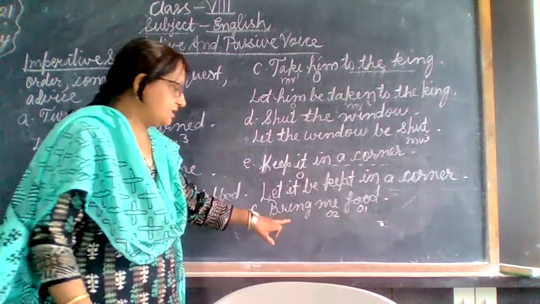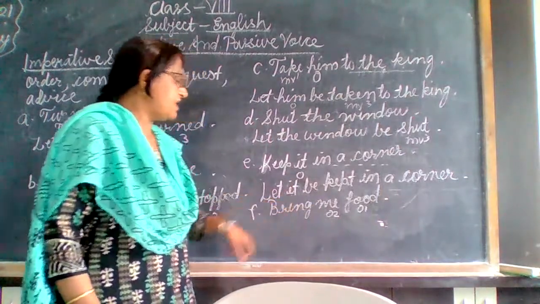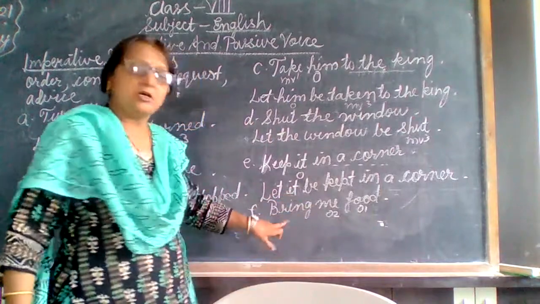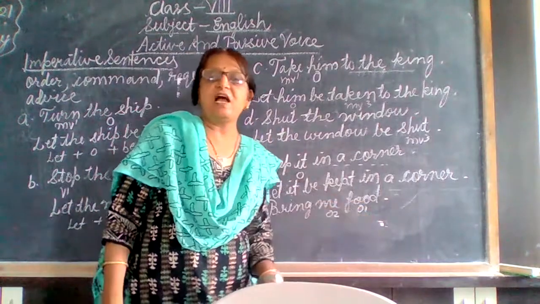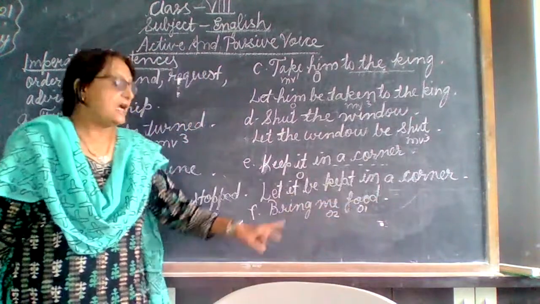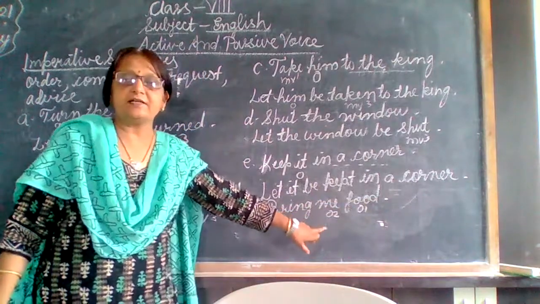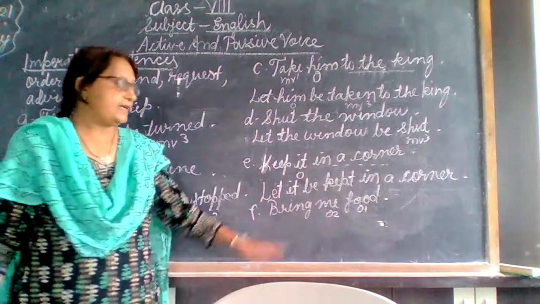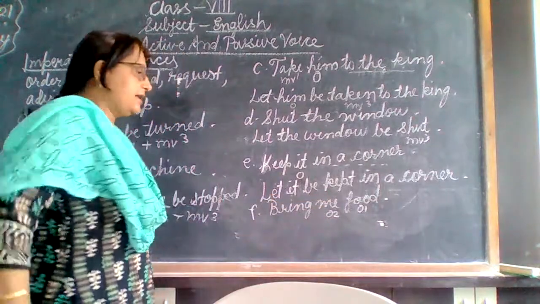Last time we have discussed this. After asking the what question, to bring what, you get the answer food. So when we ask the what question and we get the answer, that is our direct object. And after asking the whom question and getting the answer, that is our indirect object. So both the answers you can write.